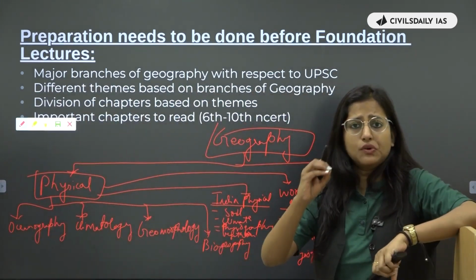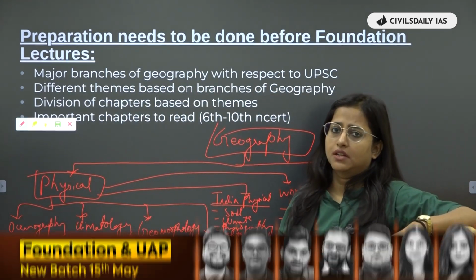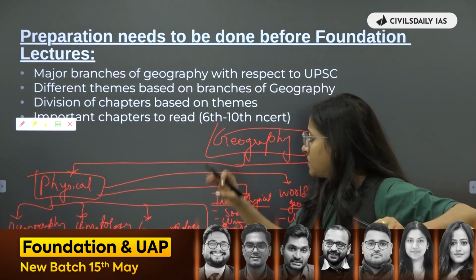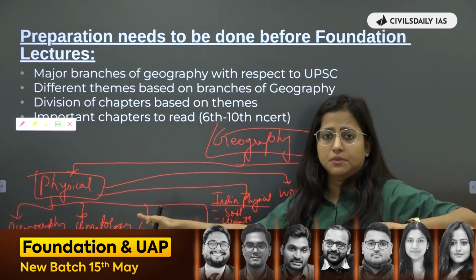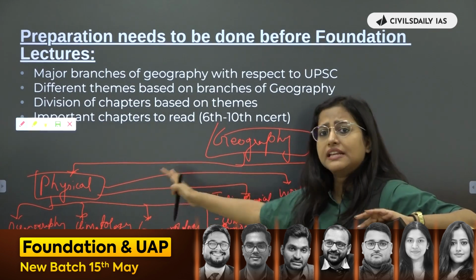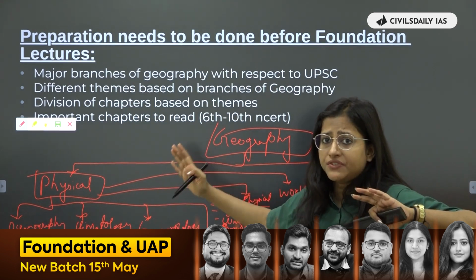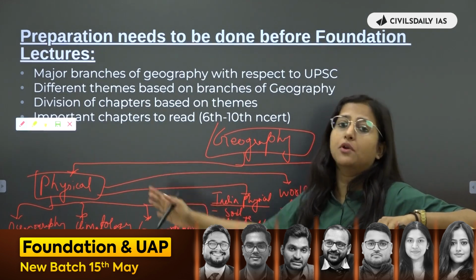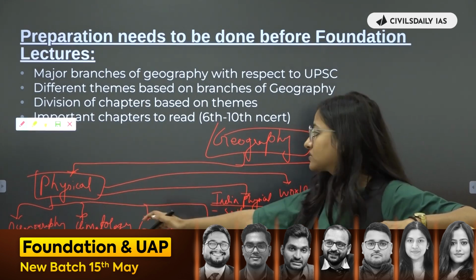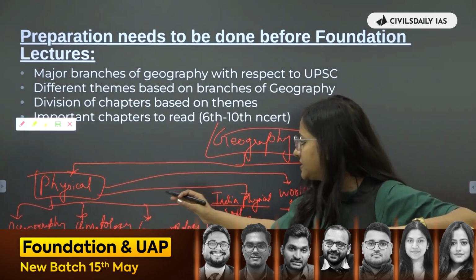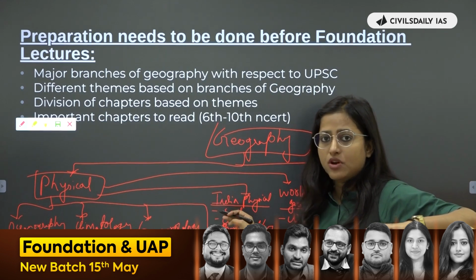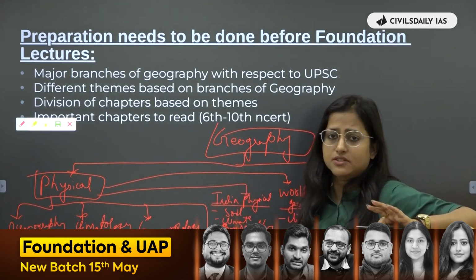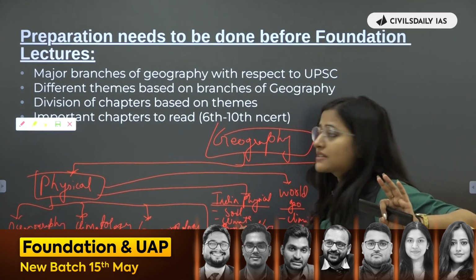Now, whenever you are seeing any chapter in your NCERTs, you need to know which particular branch it is talking about. तो पहला तो branch है physical है या human है. Now within this physical and human, you need to know which particular theme it belongs to. Whether it belongs to oceanography, climatology, geomorphology, environment geography, India physical or world physical geography. I hope this is clear to you all.